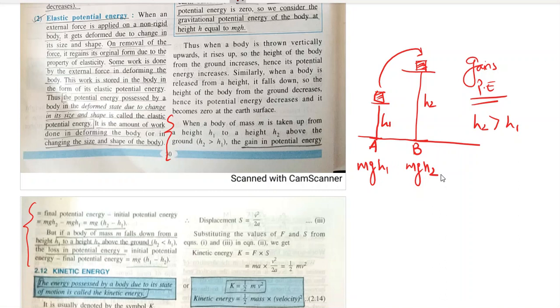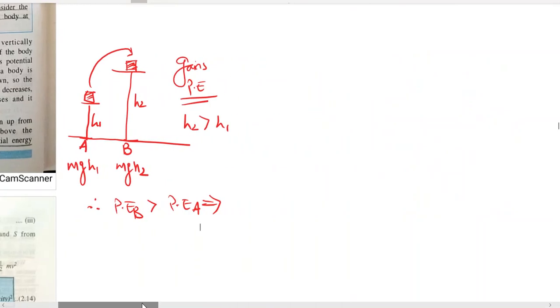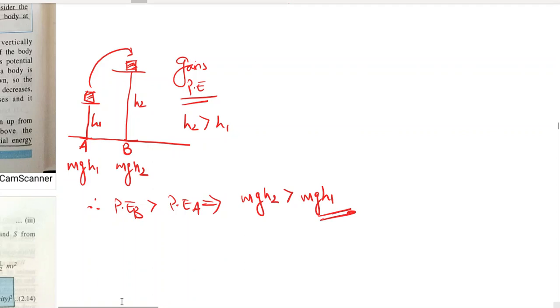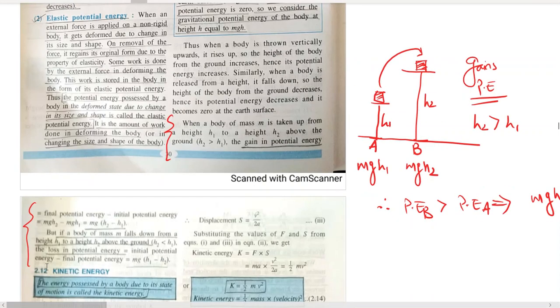So since h2 is greater than h1, the potential energy at point B will be greater than the potential energy at point A, which means that mgh2 will be greater than mgh1. Correct?